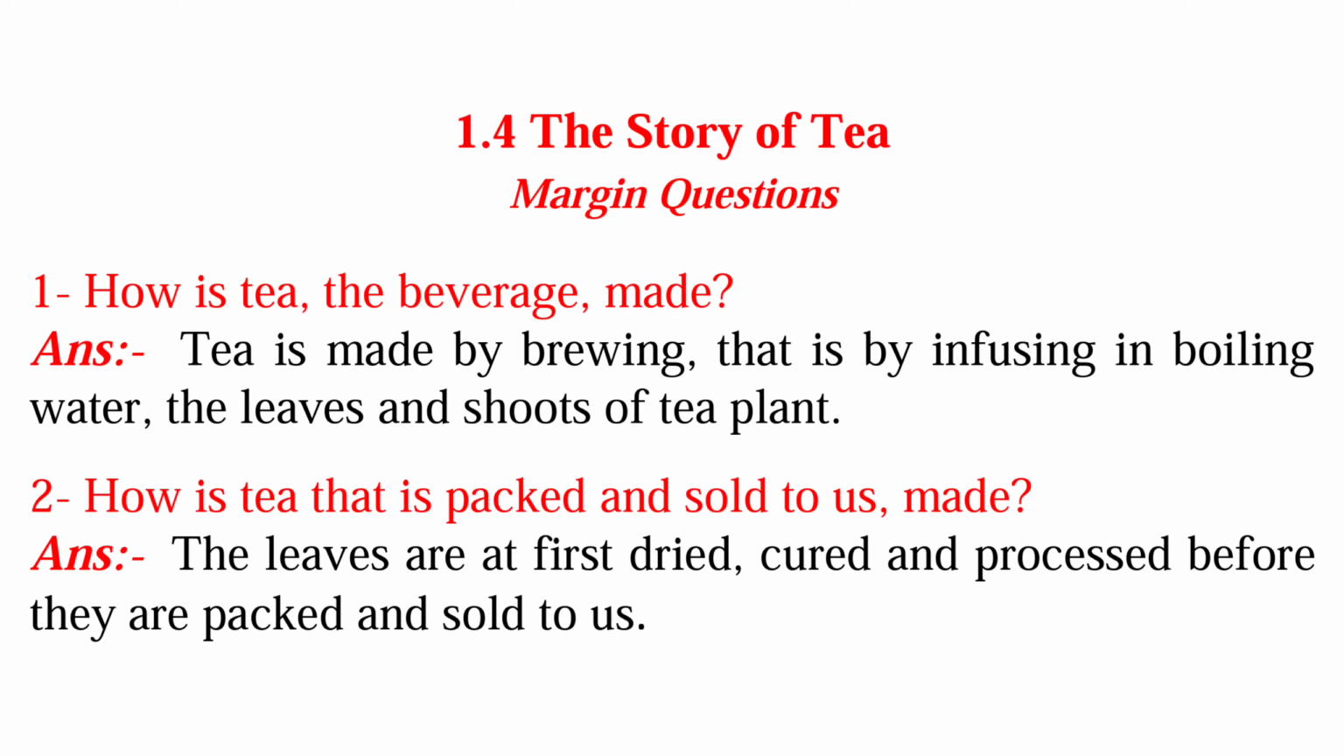And first we will start with the margin questions, and the first question is, how is tea the beverage made? So answer is, tea is made by brewing, that is by infusing in boiling water the leaves and shoots of the tea plant. Second question is, how is tea that is packed and sold to us made? So answer is, the leaves are at first dried, cured and processed before they are packed and sold to us.